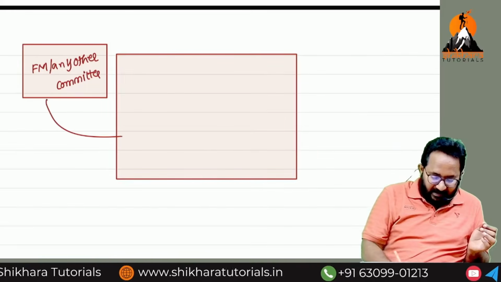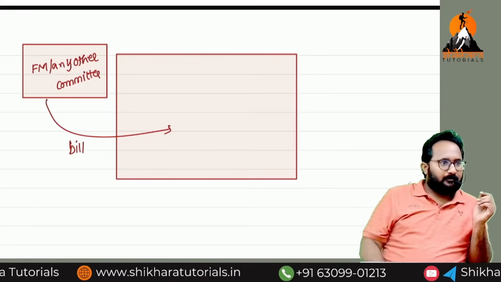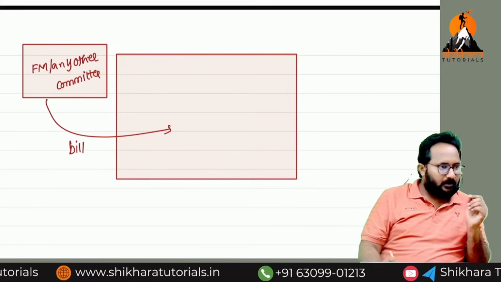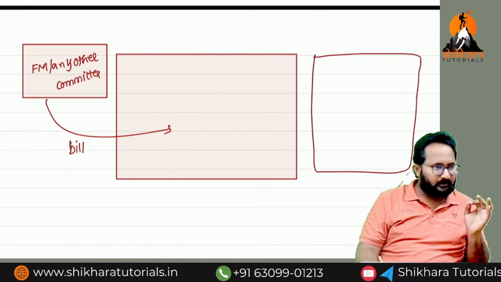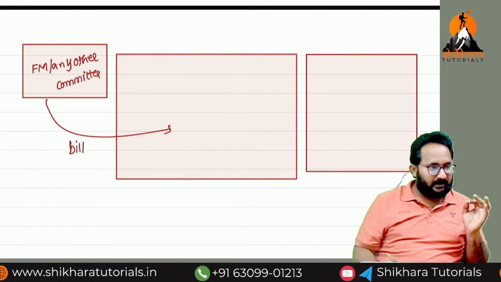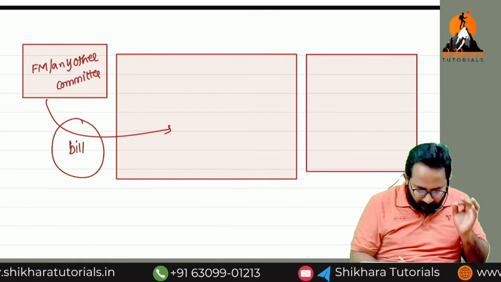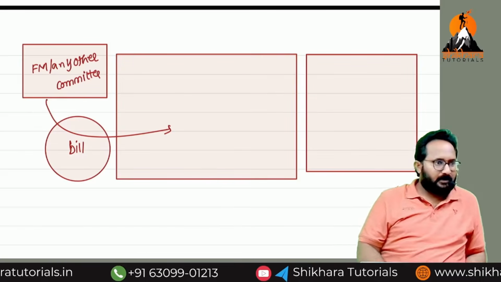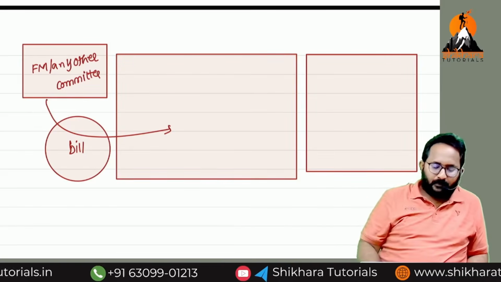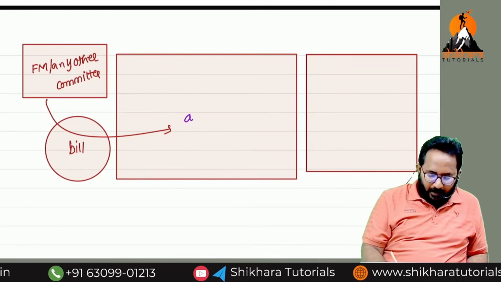First, they will introduce the bill in the parliament. Both the houses means what? Lok Sabha, Rajya Sabha. In both the houses, they will introduce this bill. They will read it out and tell what is given in this bill. Now, here we have to take approval.